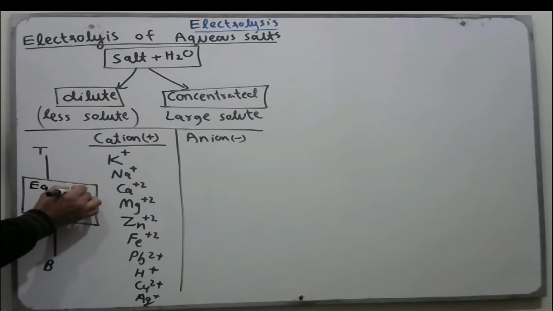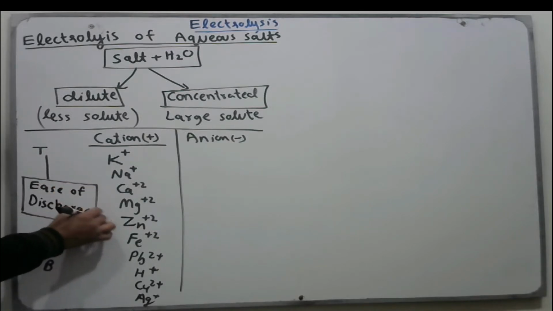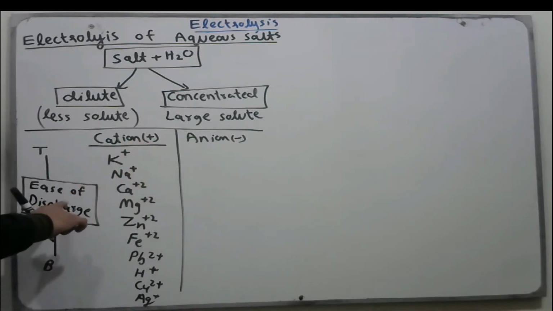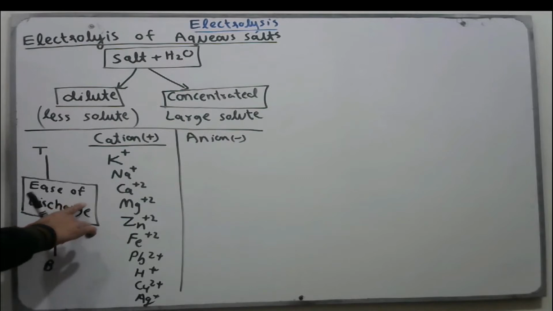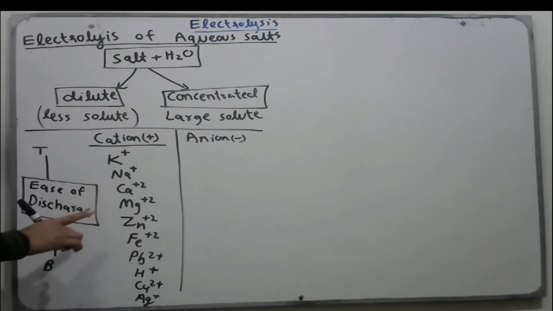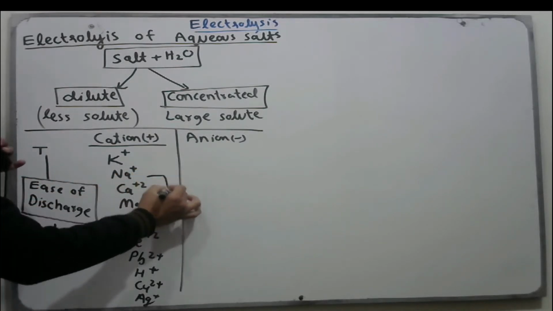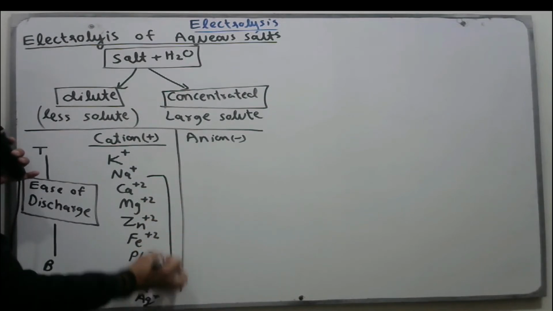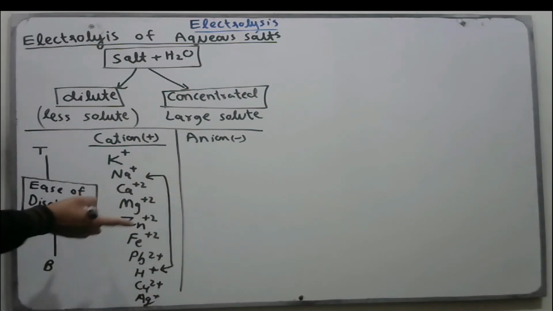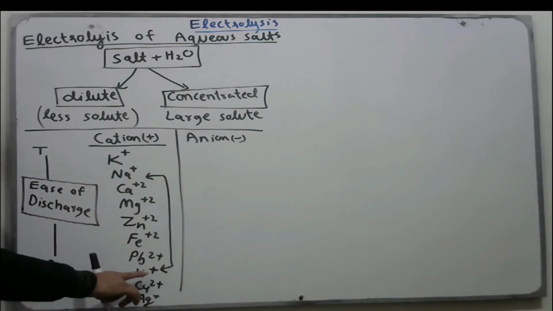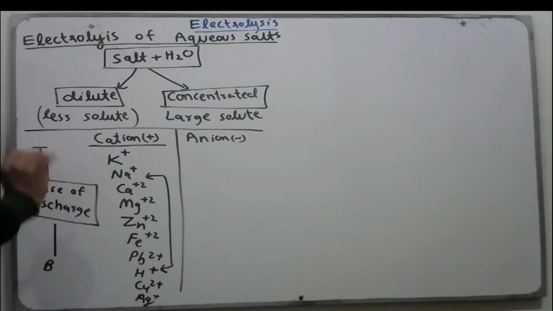Discharge means this: these ions move to the cathode where they gain electrons, so gain of electrons to form neutral atoms is called discharge. It means if we have sodium ions and hydrogen ions in solution, then at the cathode H+ ions will be discharged, not sodium.